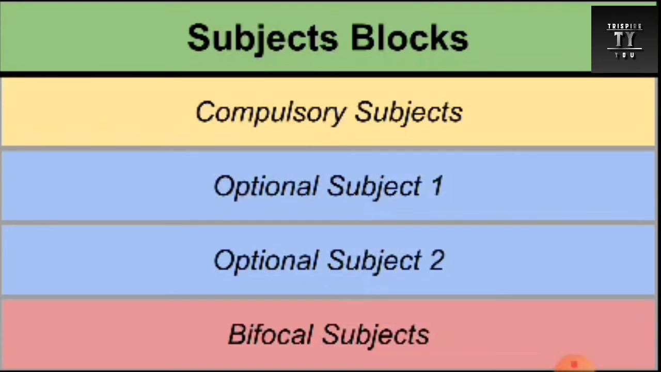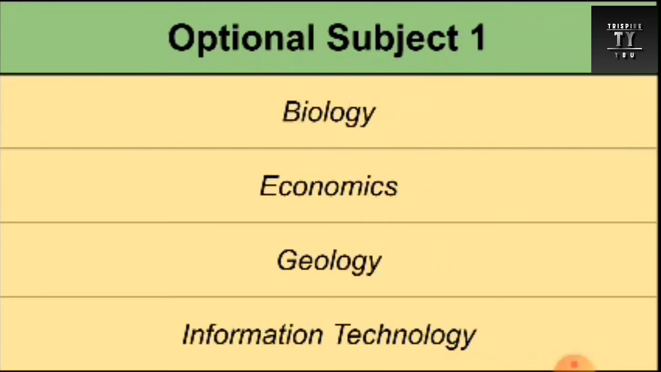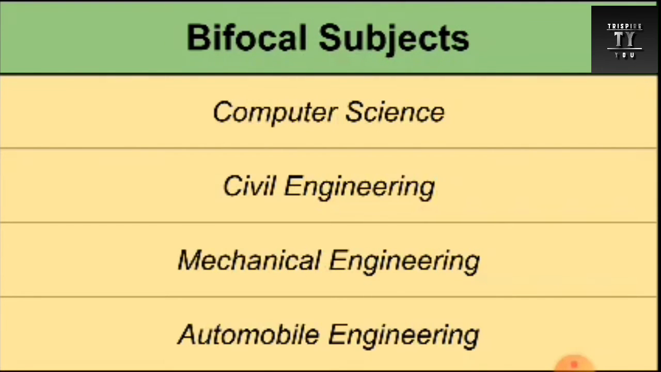Now we will talk about the bifocal subjects. Bifocal subjects are very important. Suppose a student has decided to become an engineer and has also decided which kind: he can be a computer engineer, a mechanical engineer, a civil engineer, or an automobile engineer. For such students, we can choose the bifocal subjects instead of optional subjects. Let's take a look at the bifocal subjects.